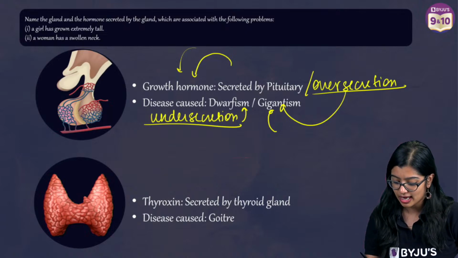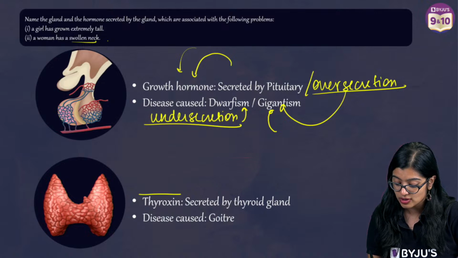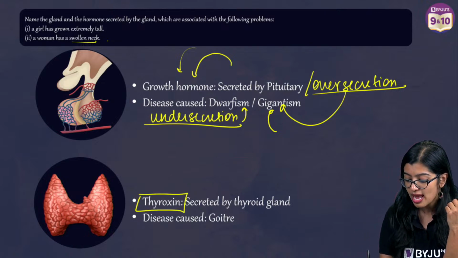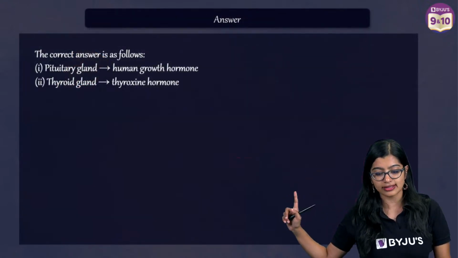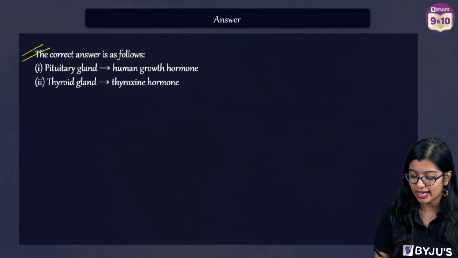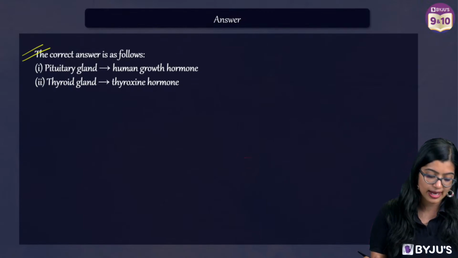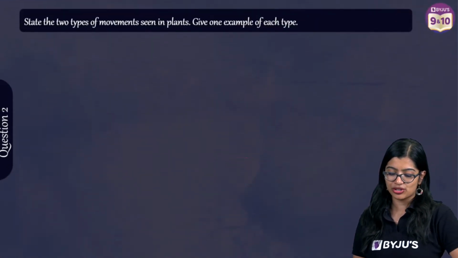In the second one, where a woman has a swollen neck, it is because of less secretion of thyroxine due to deficiency of iodine, and we know that this is produced by the thyroid gland. So when you're writing the answer, write it in this manner. In case number 1, pituitary gland and growth hormone; thyroid gland and thyroxine hormone. Very simple and easy. Yes, halwa question.